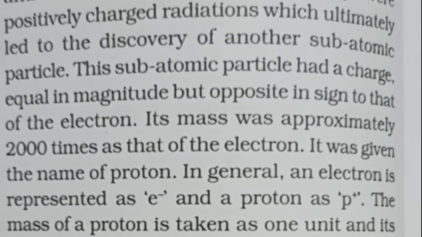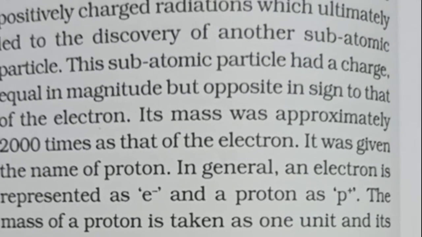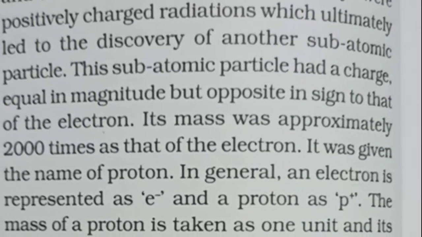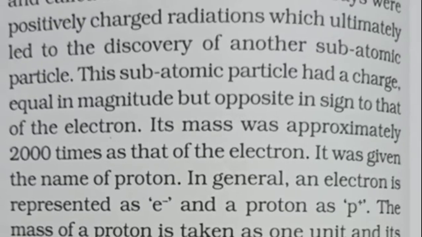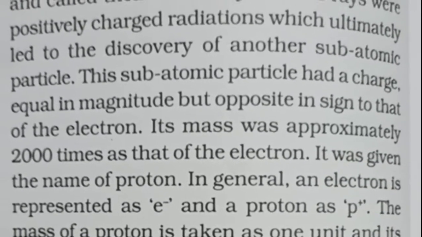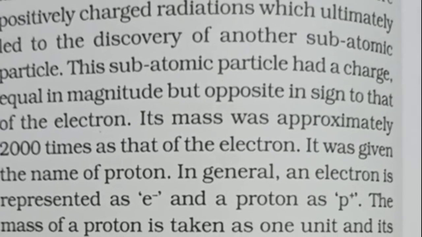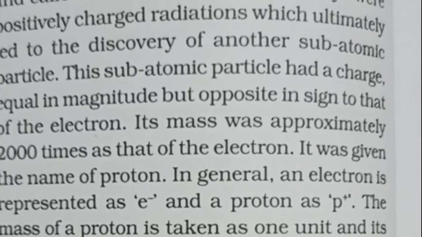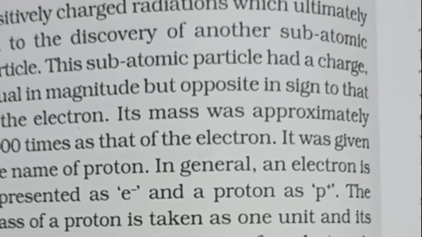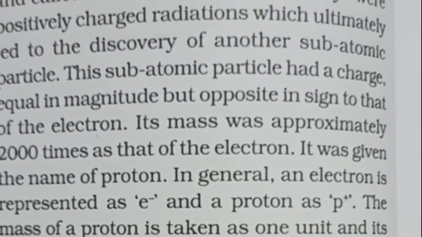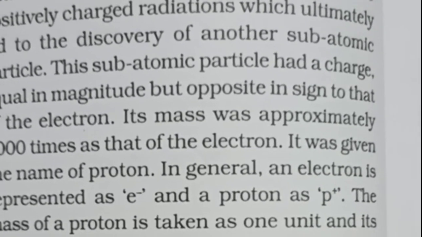So it came to the mind of the scientists that there must be some more particles in it. And then in 1932, James Chadwick found out that a third type of particle is also found in an atom that has no charge, and he named it the neutron. So the neutron is a neutral particle found in the nucleus of an atom.